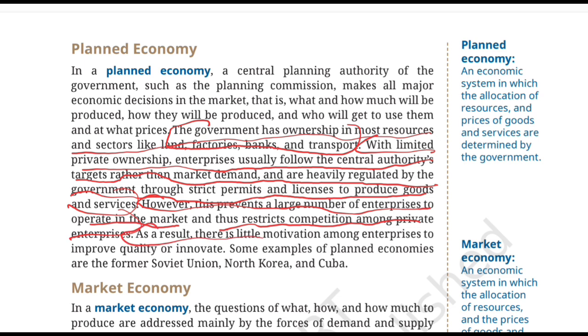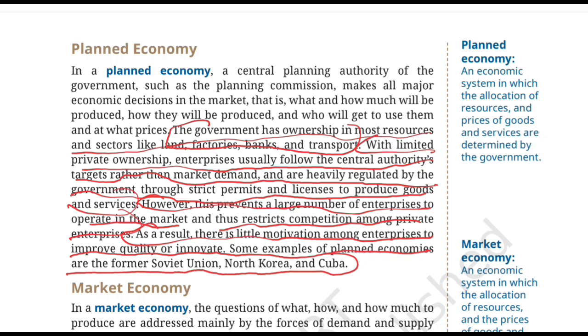As a result, there is little motivation among enterprises to improve quality or innovate. Some examples of planned economies are former Soviet Union, North Korea, and Cuba. So here we have a very important connecting point to the previous lines that we have studied, which tells us that when competition is less, it reduces the pressure on the enterprises to improve.